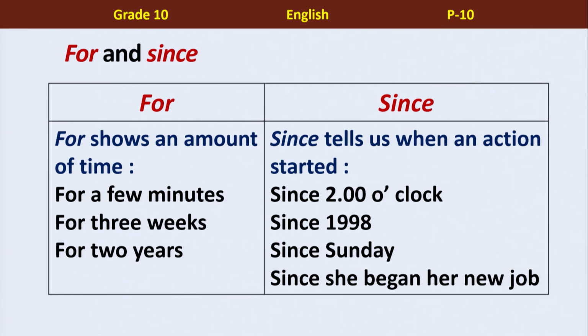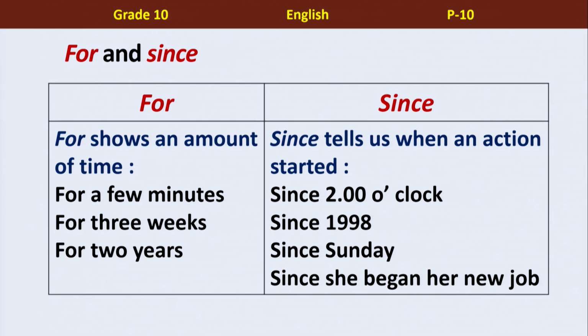Exactly. And we use since when we want to talk about a point in time. It tells us when an action started. So we can simply say we started the lesson at 6 p.m., so the lesson has been telecasting since 6 p.m. You can also say since 2 o'clock, since 1998, since Sunday, since she began her new job.